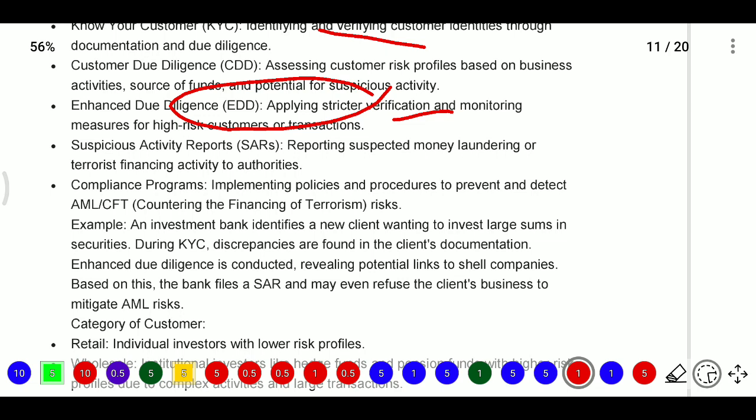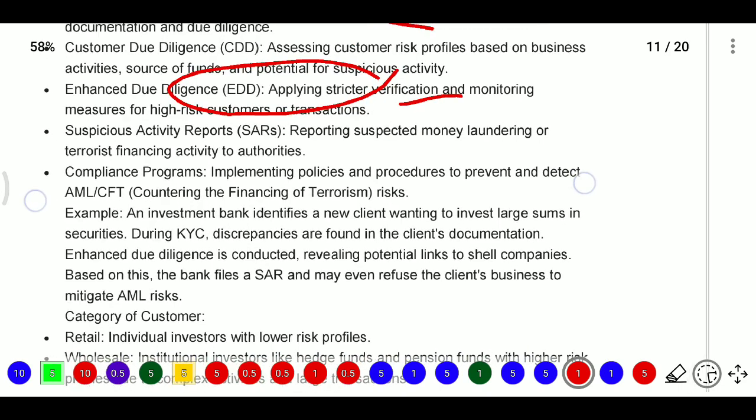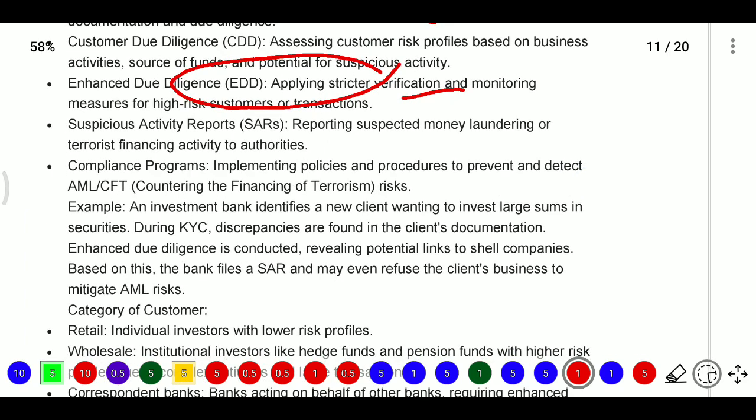When such a person wants to open an account, they will be directed to the director. Authorization will be required from the director, and only then will these political persons get an account in that bank. That is enhanced due diligence.